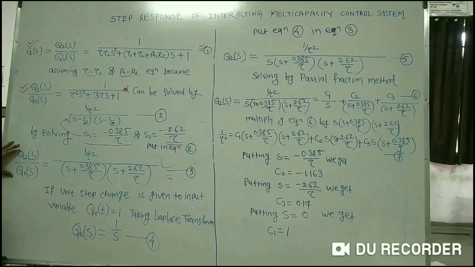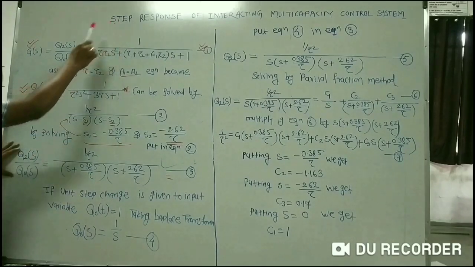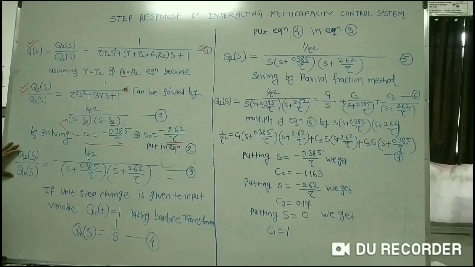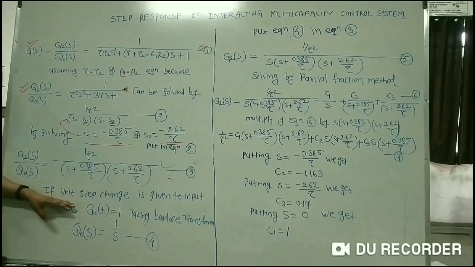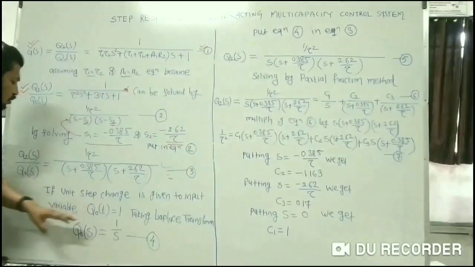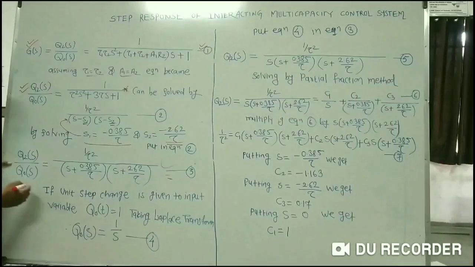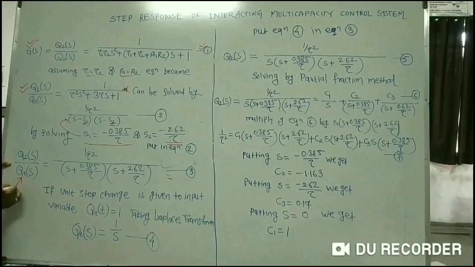And what is my aim? My aim is to give the state change to this transfer function. So what will I consider for the simplification? I will consider that the unit state change is given, of magnitude 1. So I will write here, if unit state change is given to the input variable. Now what is the input variable? This. Always remember that we always give the change forcing function to the input variable. So I will give the input variable Q0 of S.